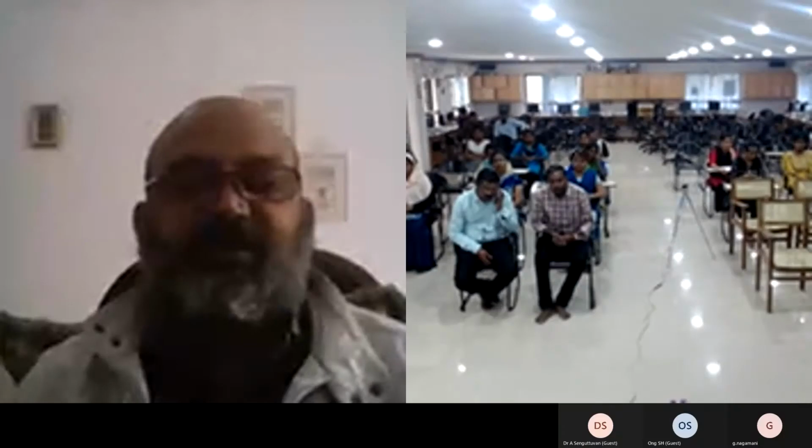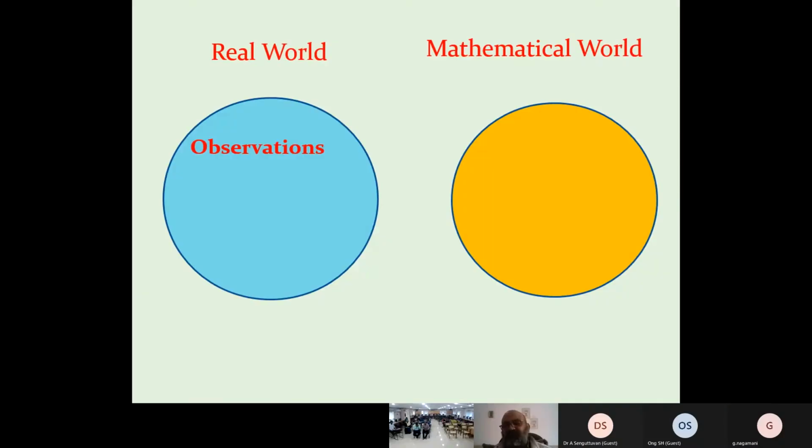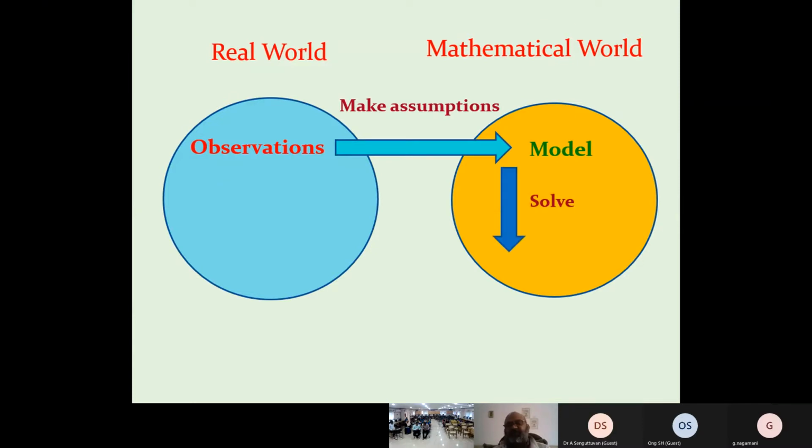What we try to do is observe the things around us. We observe the things and then try to make some assumptions, and then we go for a model. Maybe we say that this type of thing is possible, and we have this kind of model. Then what we do is solve this. So we try to solve it mathematically. We have mathematics for mathematical modeling.